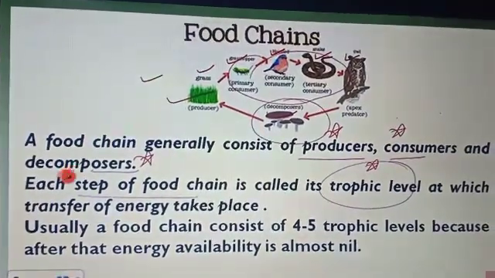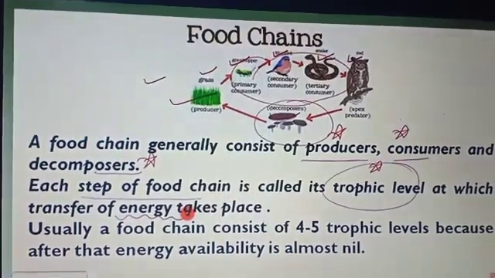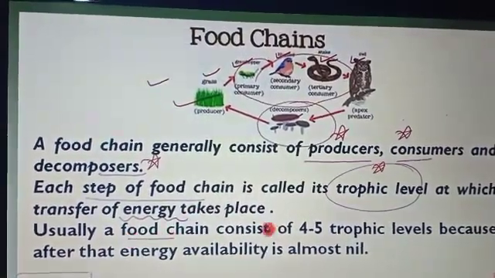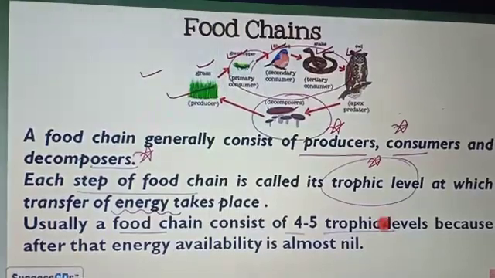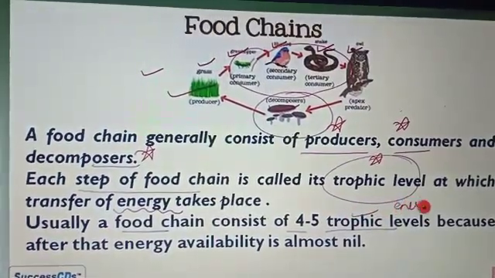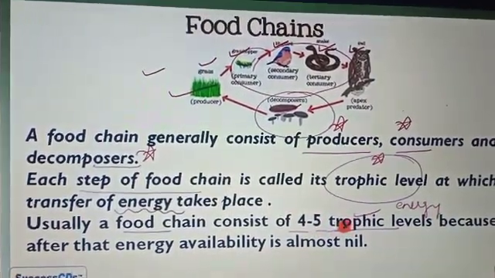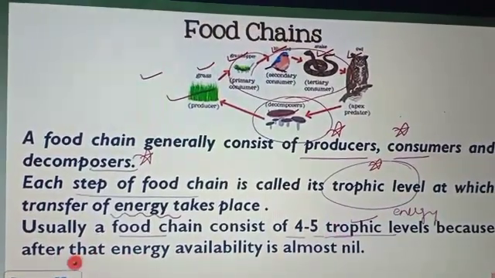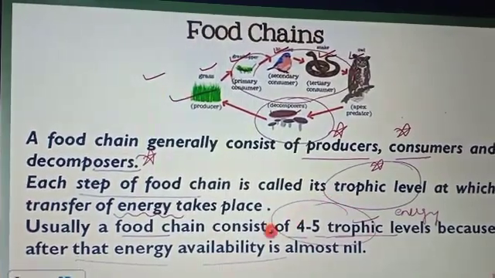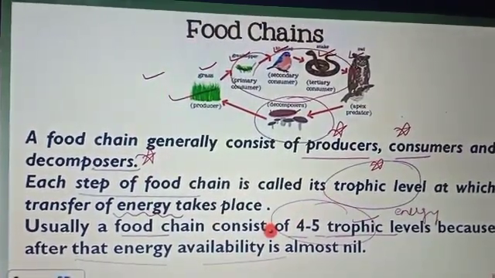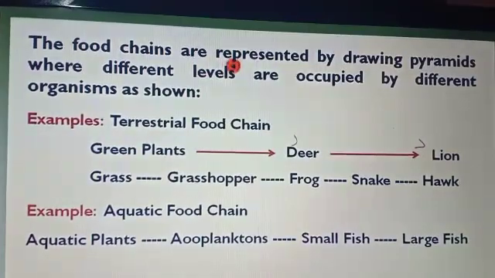In the trophic level, what is transferred? For example, the grass is eaten by the grasshopper, so the energy is transferred. Means when the grasshopper eats the grass, some of the energy of the grass is transferred to the grasshopper. Usually a food chain consists of 4 to 5 trophic levels, because in this chain the energy is transferred, and at the last the energy almost becomes nil. So in every food chain only 4 to 5 trophic levels arise.